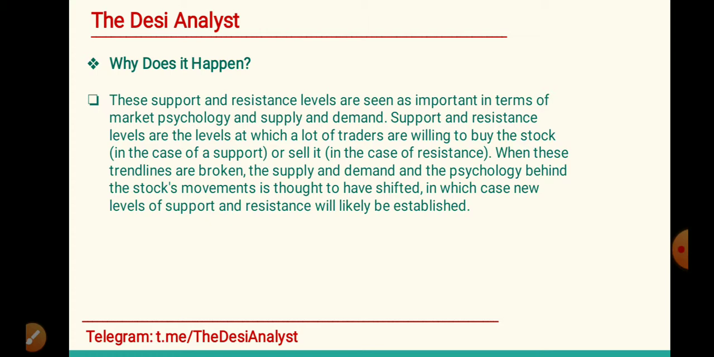Why does it happen? The support and resistance levels are seen as important in terms of market psychology and supply and demand. Support and resistance levels are the levels at which a lot of traders are willing to buy the stock in the case of support, or sell a stock in the case of resistance. When these trend lines are broken, the supply and demand and the psychology behind the stock's movement is thought to have shifted, in which case new levels of support and resistance will likely be established.